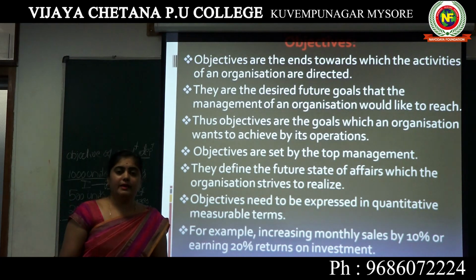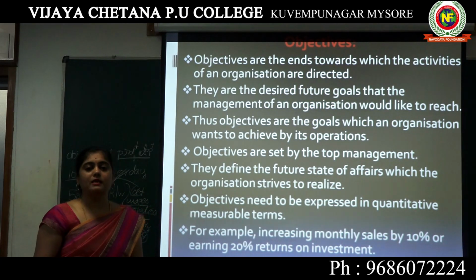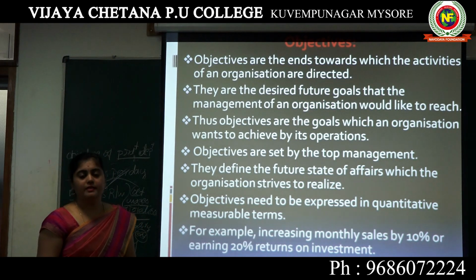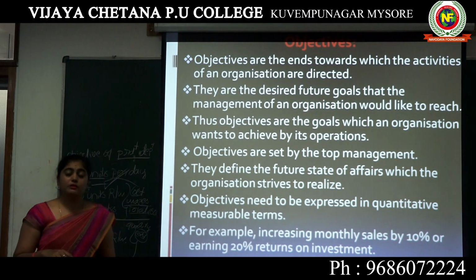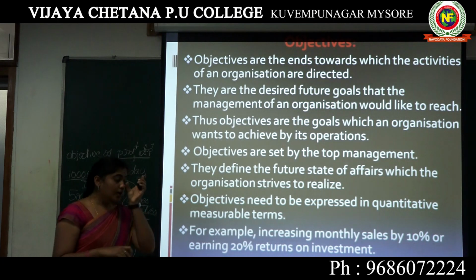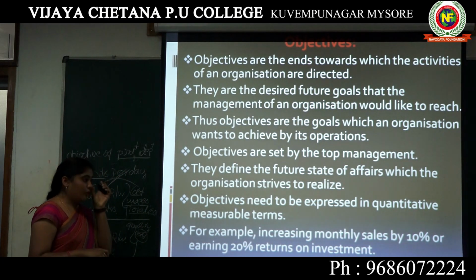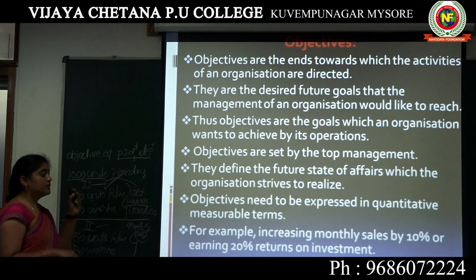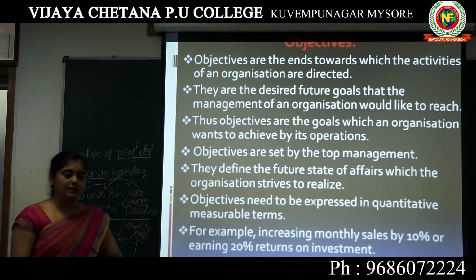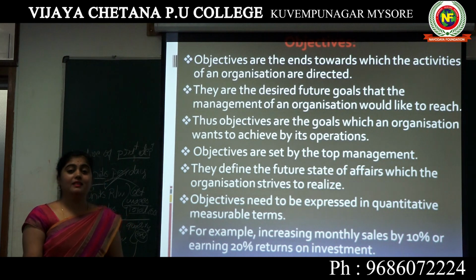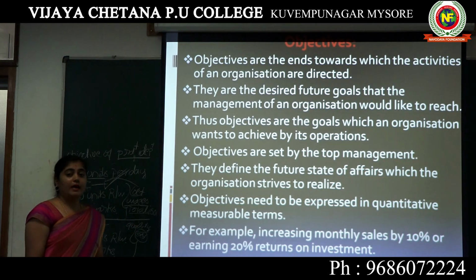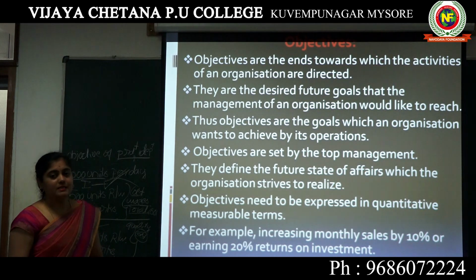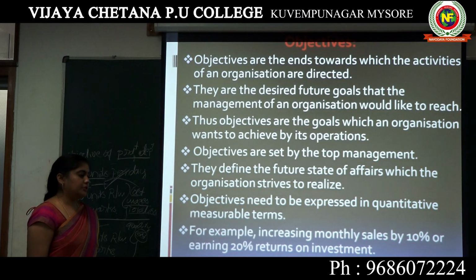So here, what work has to be carried out in the organization is going to be given in the objectives. Next one, objectives are set by the top management. As I said earlier, the top management has the right to set the objectives, and policies also have to be set from the top level management.